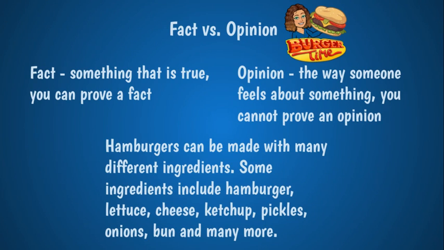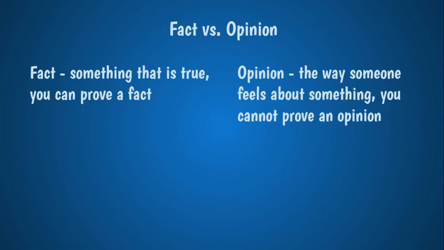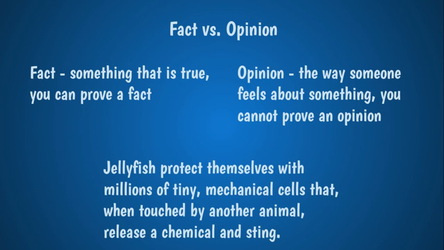All right, let's look at a sentence that has to do with the story that we were reading. We're going to think back to the jellies now. And these are sentences that I pulled right out of the article. Jellyfish protect themselves with millions of tiny mechanical cells that, when touched by another animal, release a chemical and sting. Jellyfish protect themselves with their sting.